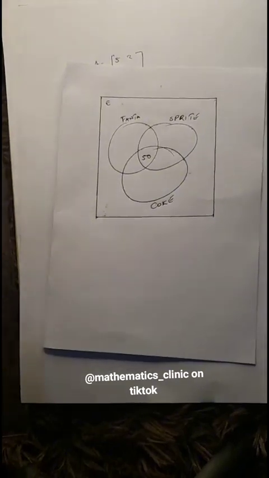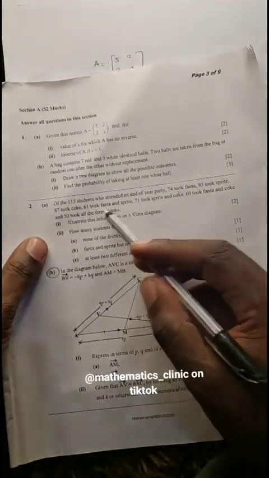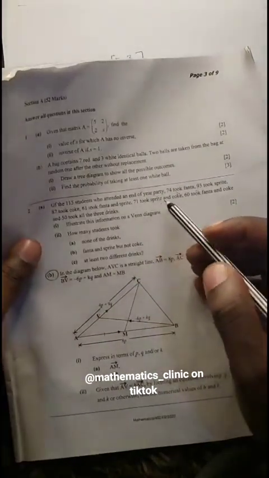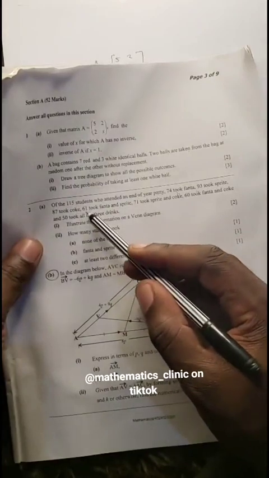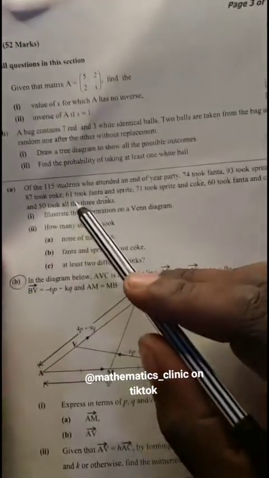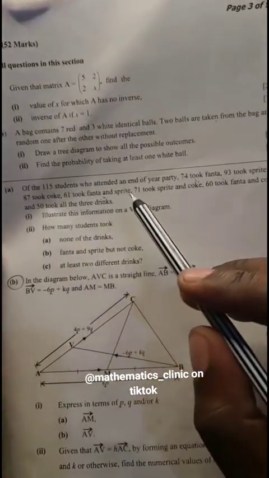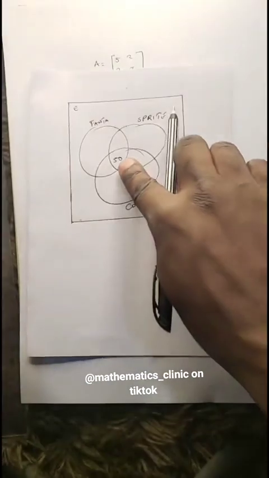Guys, am I communicating? So what we're going to do now is come for those who are intersecting. 61 took Fanta and Sprite. This 61, already the 50 are occupying that space.